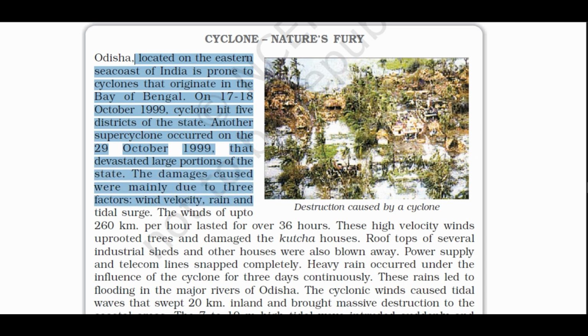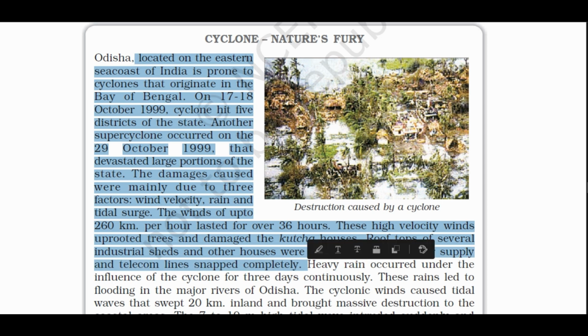The damages caused were mainly due to three factors: wind velocity, rain, and tidal surge. The winds of up to 260 kilometers per hour lasted for over 36 hours. These high velocity winds uprooted trees and damaged the kacha houses. Rooftops of several industrial sheds and other houses were also blown away. Power supply and telecom lines snapped completely.